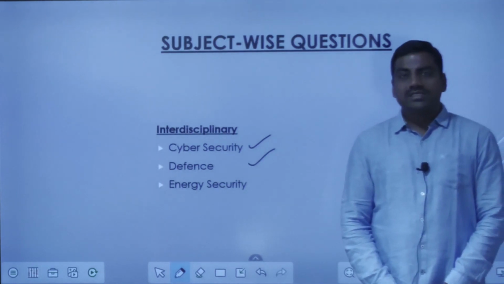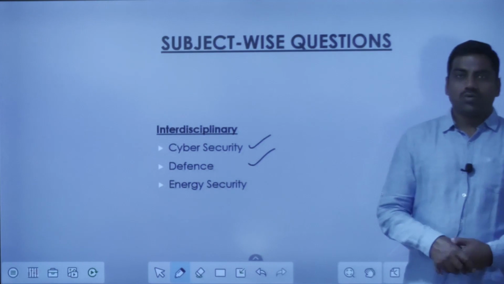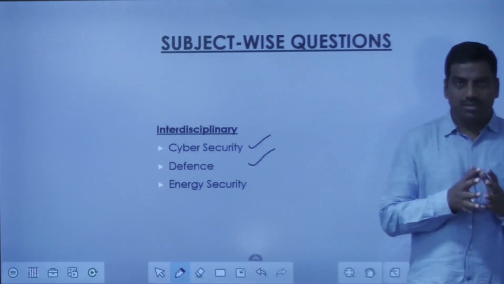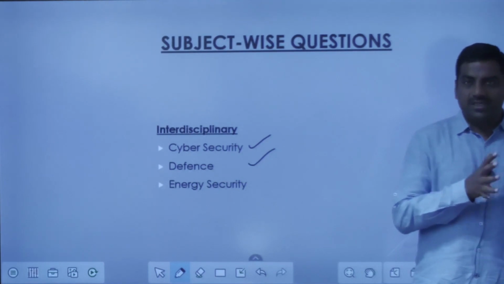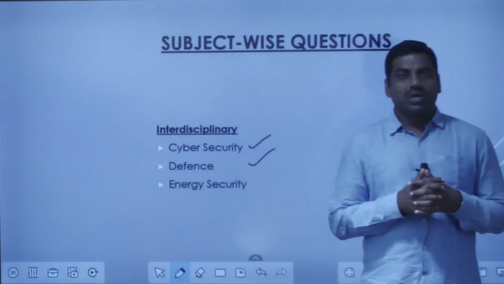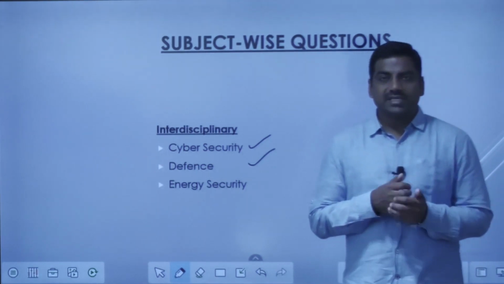So these are the interdisciplinary areas which we have to study. So especially the economy and defense, defense and technology. So these are the overlapping areas. So one has to have a thorough knowledge, but depending upon the paper, you should be answering them well.